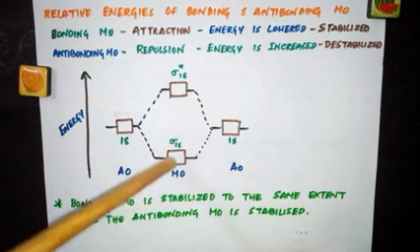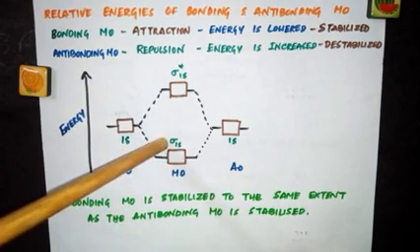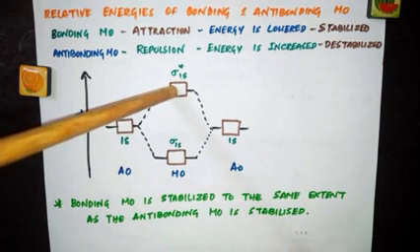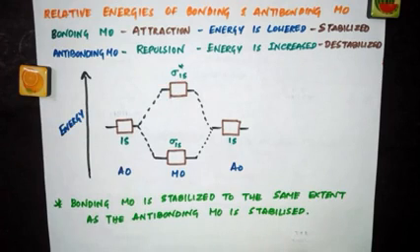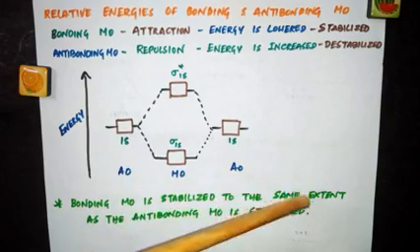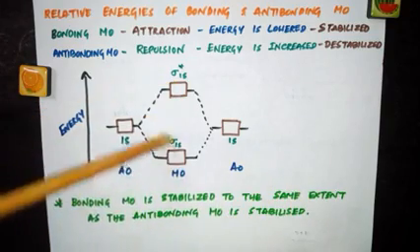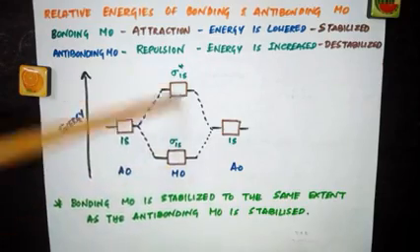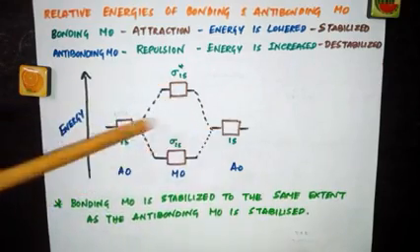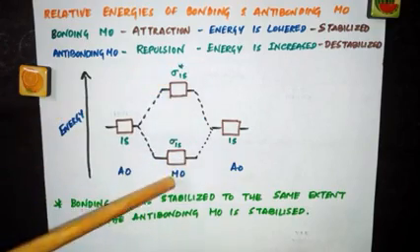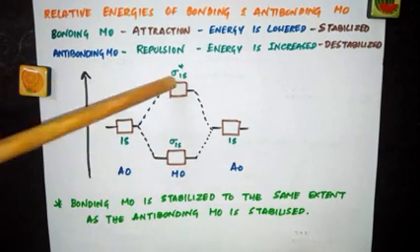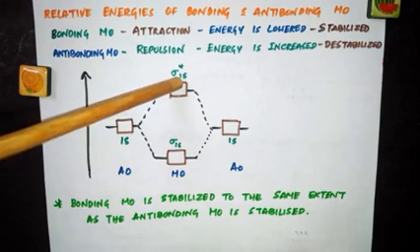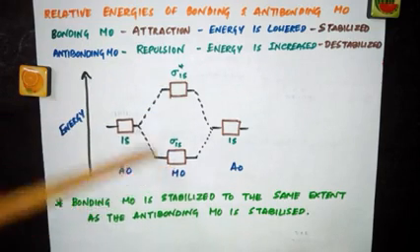The one with the lower energy is called bonding molecular orbital and is designated as sigma 1s. The other with the higher energy is called antibonding molecular orbital and it is designated as sigma star 1s. See, the bonding molecular orbital is stabilized to the same extent as the antibonding MO is destabilized. So we are writing them at equal distance. These two are atomic orbitals. These two are molecular orbitals. This is bonding molecular orbital. This is antibonding molecular orbital. Out of these two, which has more energy? Antibonding molecular orbital. So it is written on the top and this one is at the bottom.